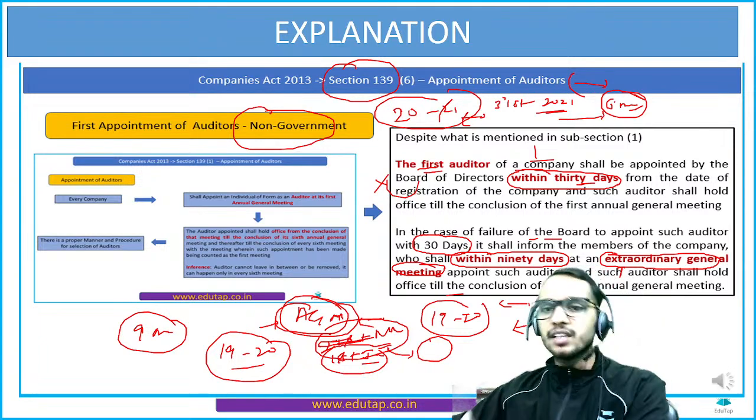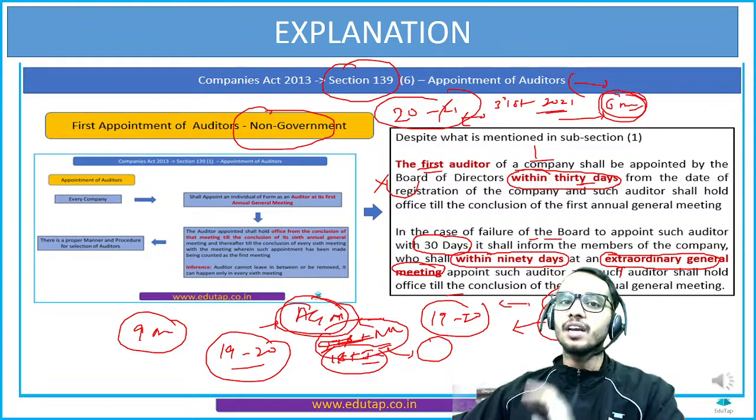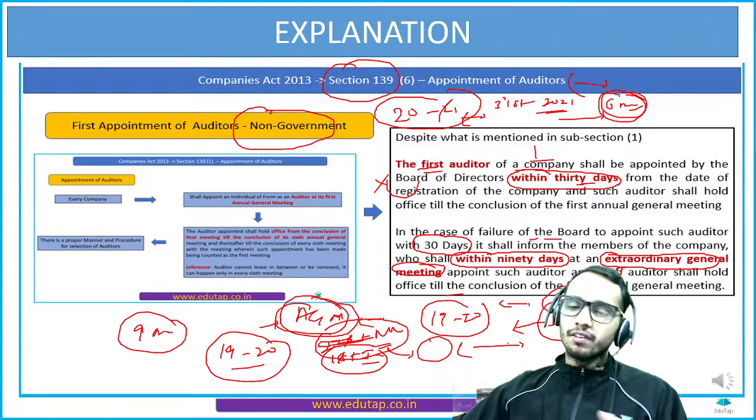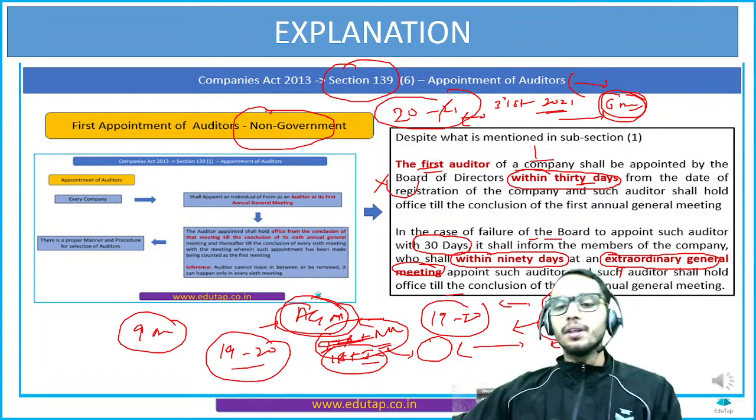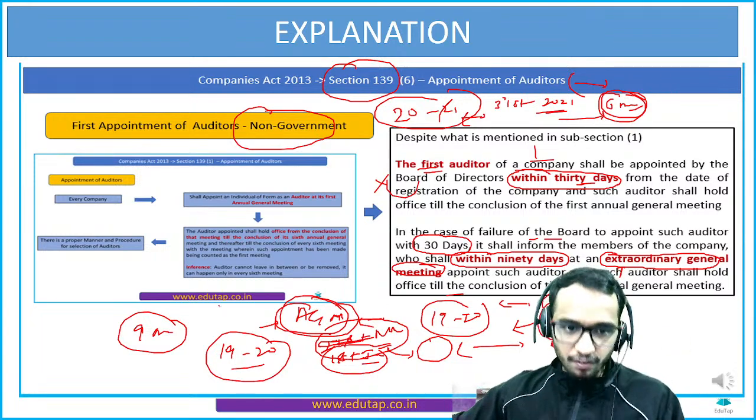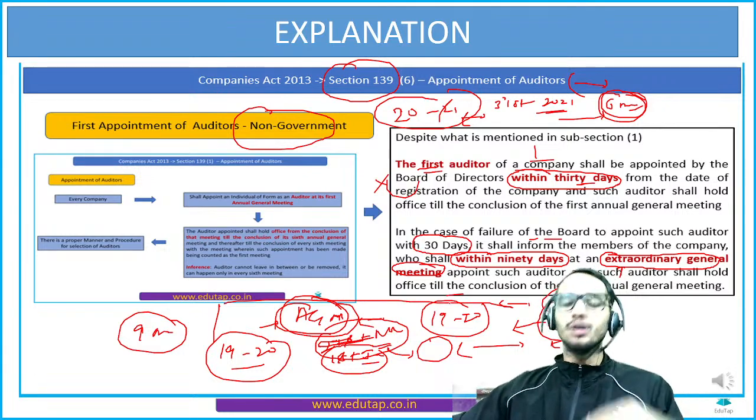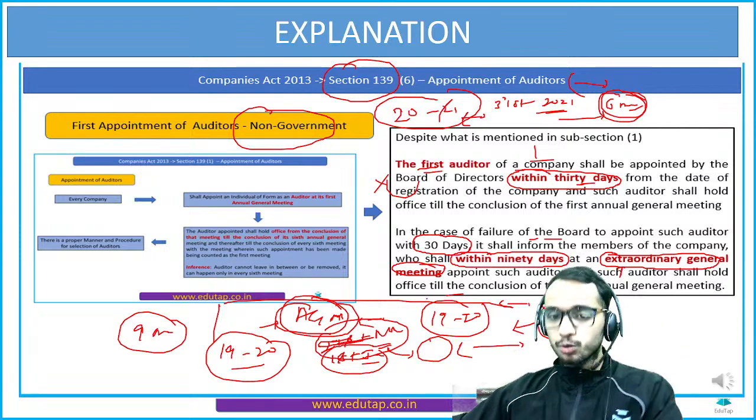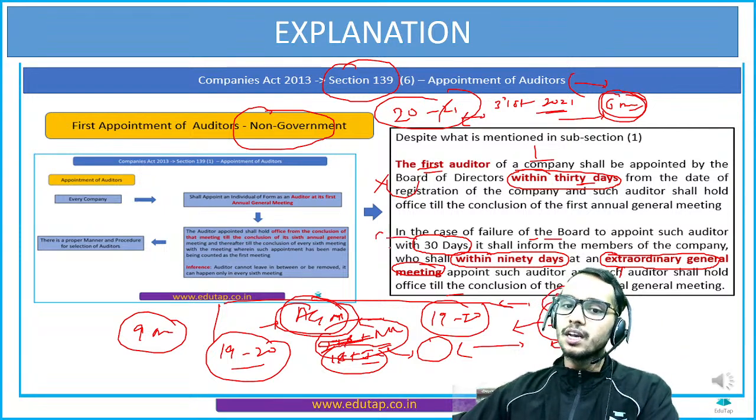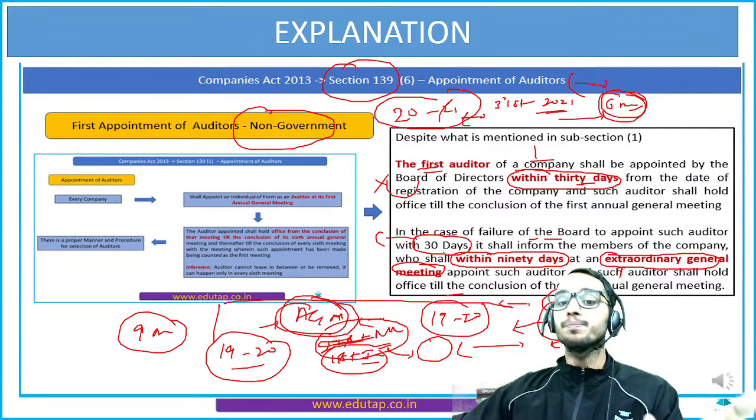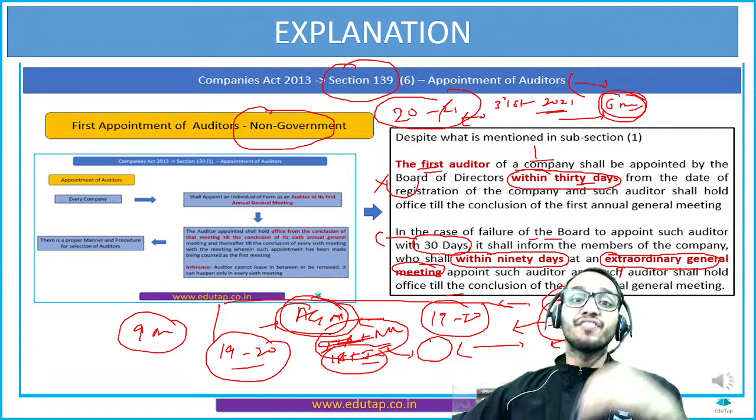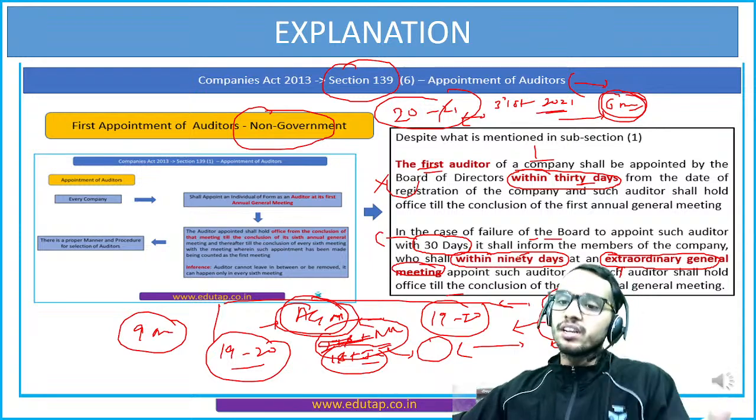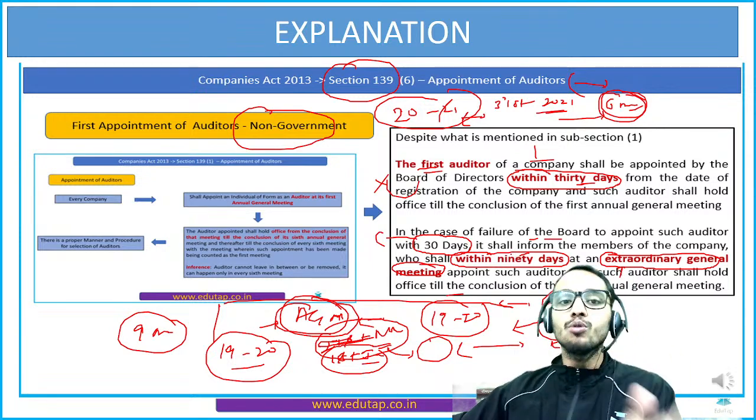So in the normal case scenario, AGM will be held within 6 months, but for the first annual general meeting they will be provided more time. This is not relevant from the question point of view, but I have told you as extra information. For this question you should remember that within 30 days the board of directors is going to appoint the auditor, and if the board of directors fails to do so, within 90 days, in the extraordinary general meeting, members are going to appoint that, right?